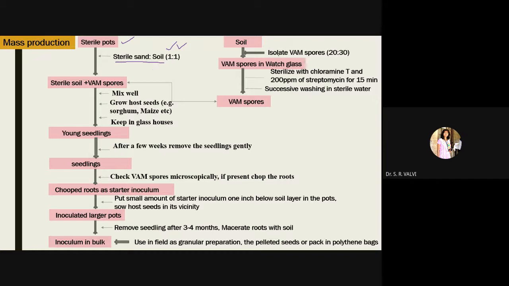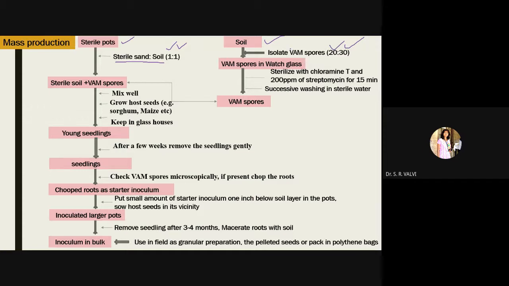Then here you have to take soil from which you isolate the VAM spores, means you have to take such a soil where VAM spores are present, right? Here that soil proportion is 20:30, that proportion you have to take.